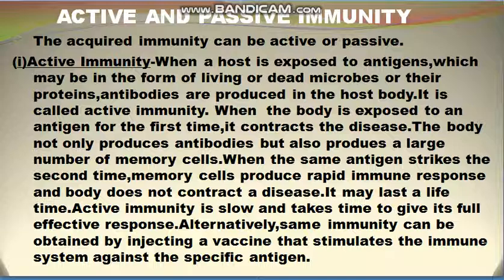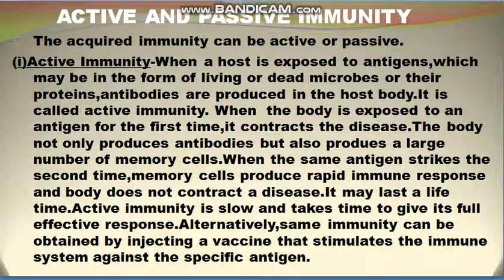And when the person gets the disease, the body produces antibodies against that antigen. But side by side, it also produces a large number of memory cells. And when the same antigen enters the body a second time, the memory cells produce a rapid, heightened response, and the body does not get the disease. So this is active immunity.